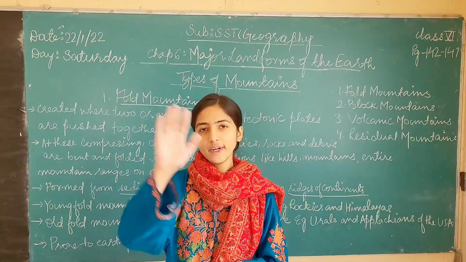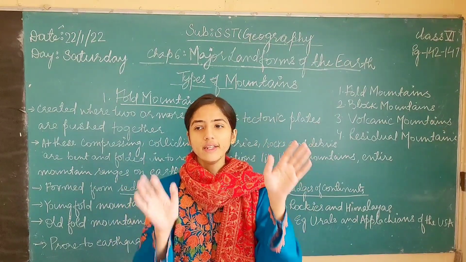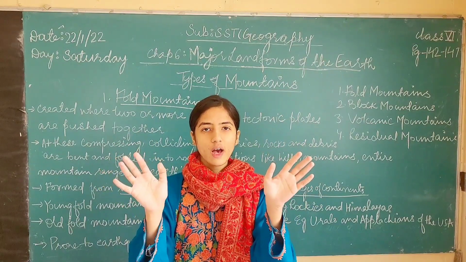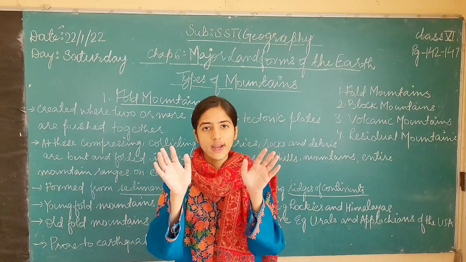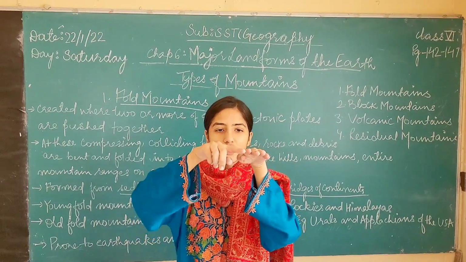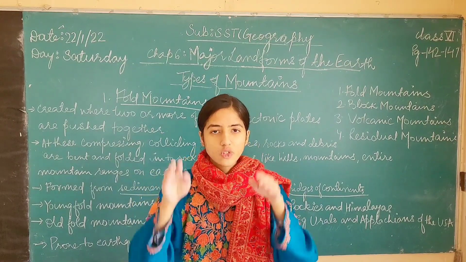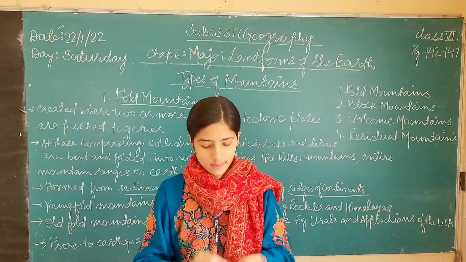Like this is a continent Asia and this is another continent, let us say Europe. Then these two continents have fold mountains at the boundaries, that is at the edges, right? This is one continent, this is the other continent, and this is the edge of these continents. So at the edges of these two continents, fold mountains can be found.